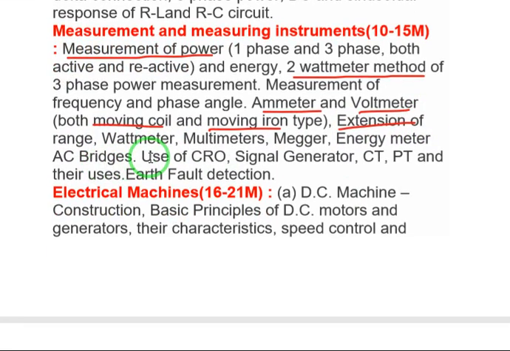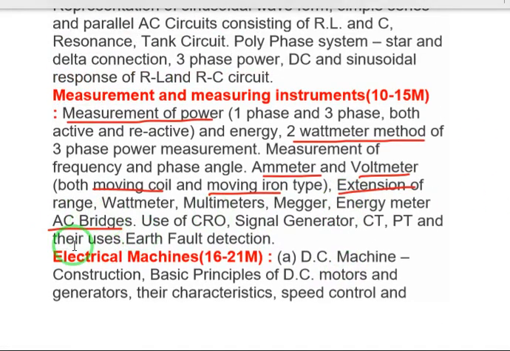And regarding AC bridges and the use of CRO, signal generator, CTPT and their uses, earth fault detection concepts, questions will also be given. AC bridges are very important. Regarding this also questions will be given. And the Schering bridge is very important.